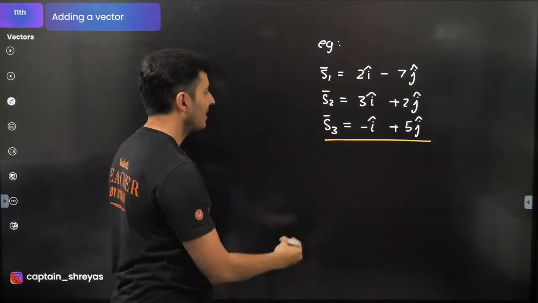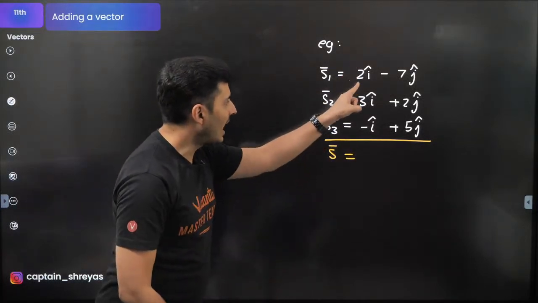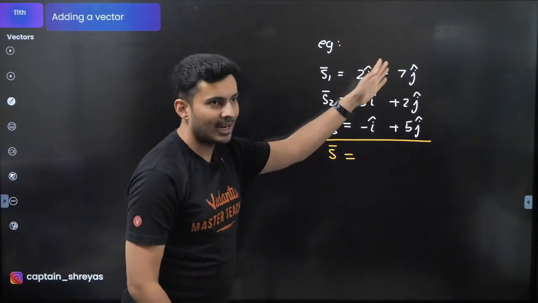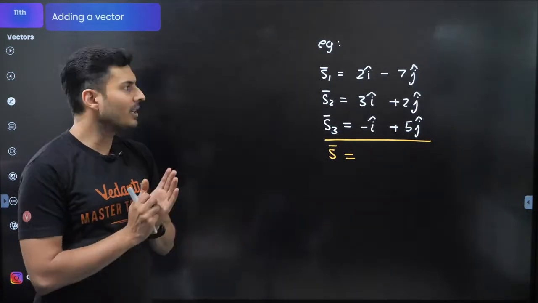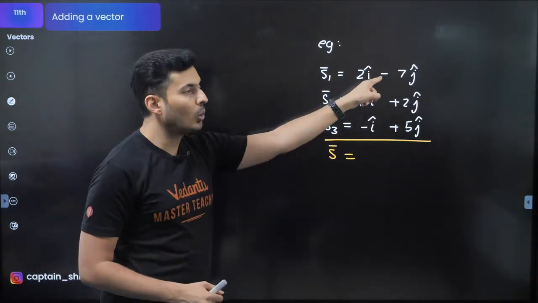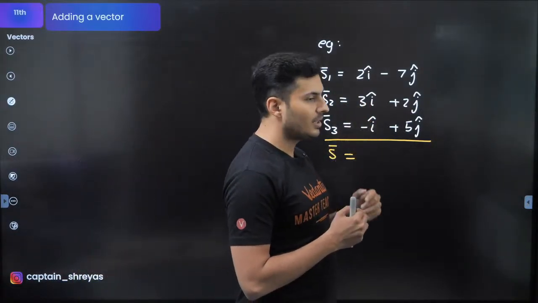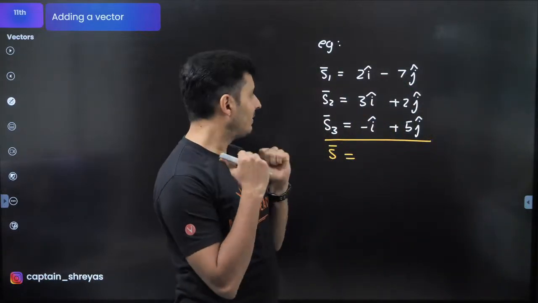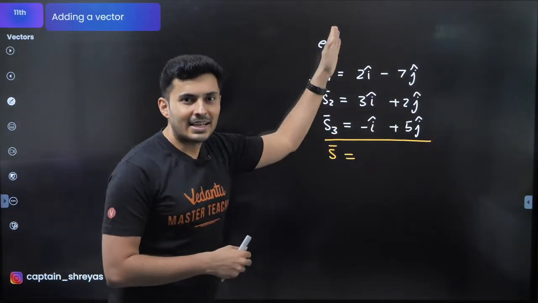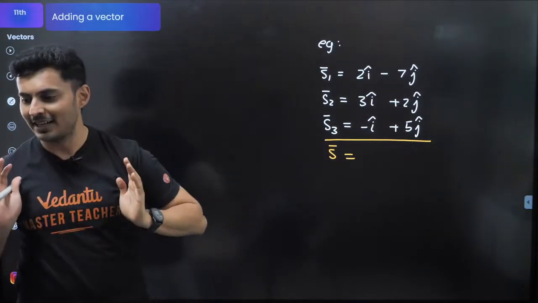In such a case, if the total displacement is asked, all you have to do is add the i displacements, add the j displacements, and if k is there, add the k displacements. It's just like thinking: when Pandu moves 2 units in x direction, then 3 units in x, then 1 unit back in negative x. So basically add the x's, add the y's, add the z's separately.